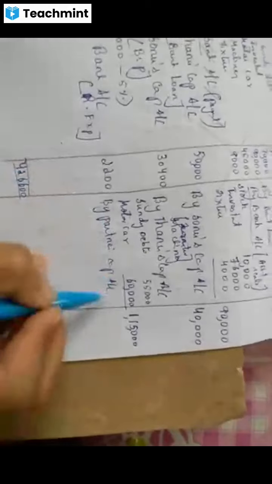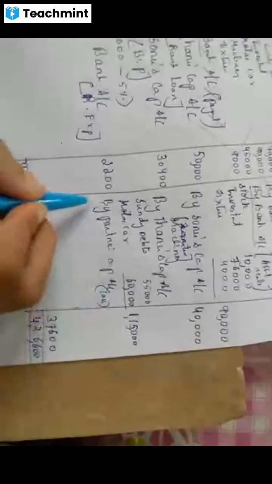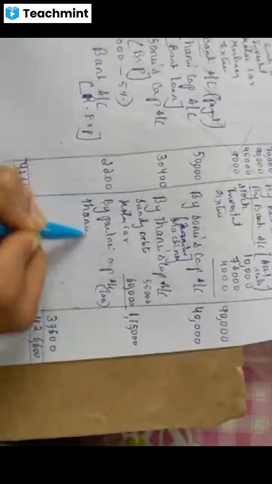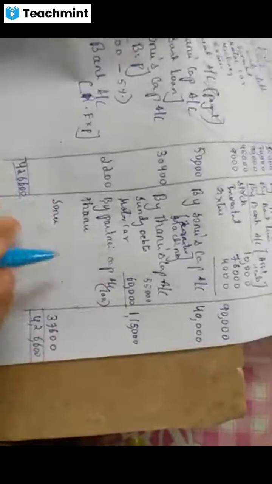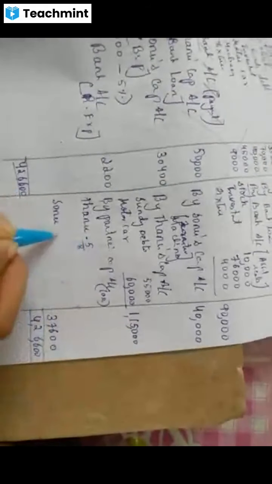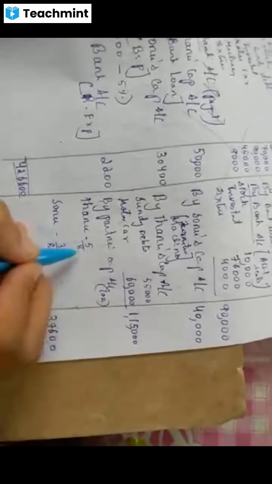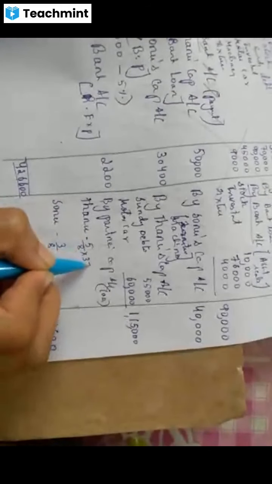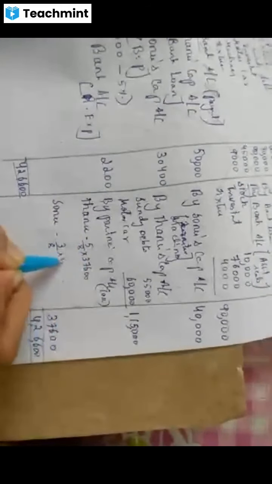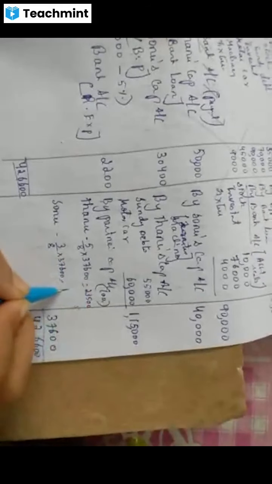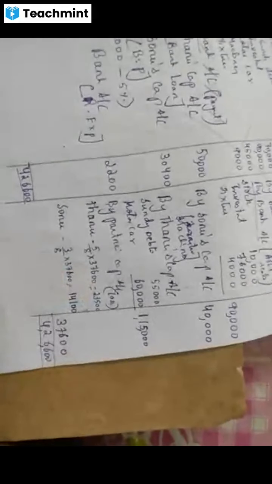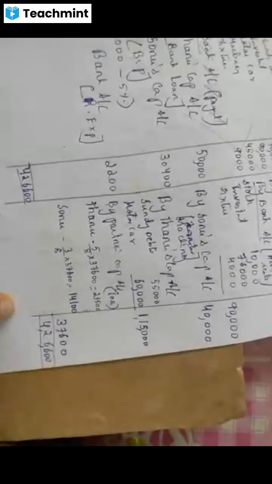By partners capital account. Write in brackets, only loss. Who are the partners? Tanu and Sonu. What is the ratio? 5:3. So 5/8, 3/8 into 37,600 loss. How much will it give you when you multiply? Yes, 23,500 and 14,100. See whether it is correct.